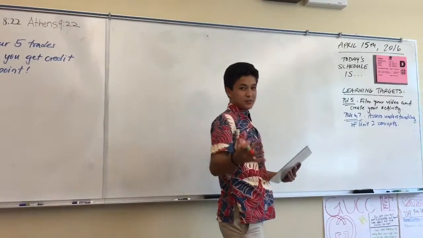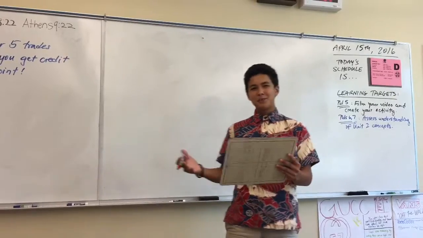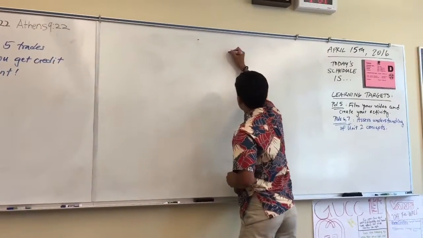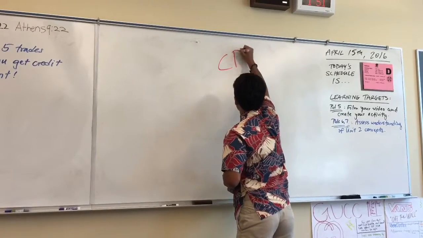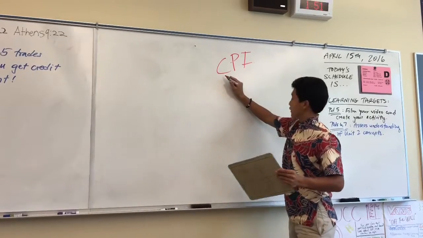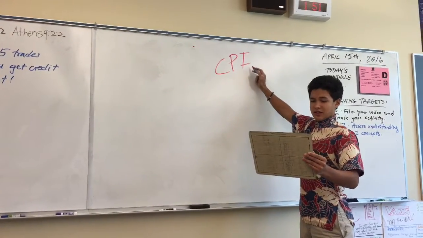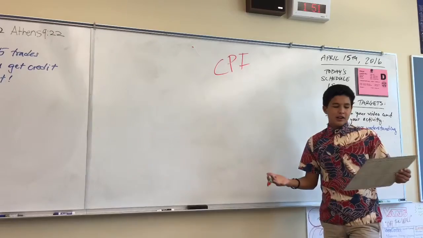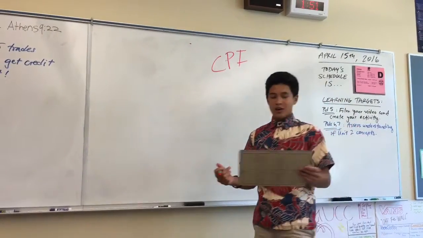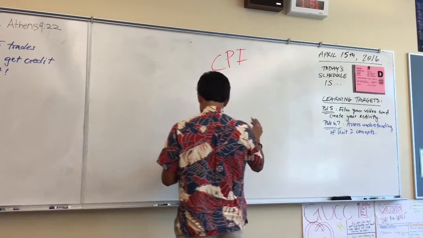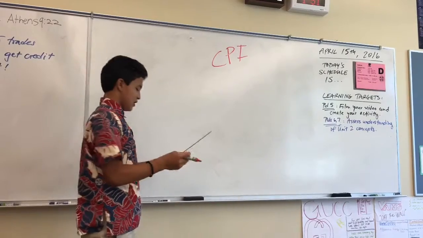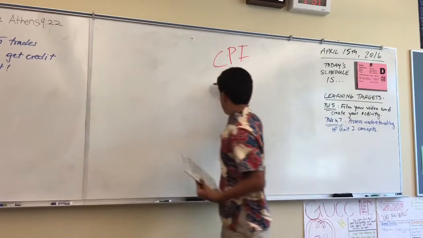What does CPI mean? CPI is the Consumer Price Index. Right there, this for consumer, this for price, and this for index. It is determined by measuring the price of a standard group of goods meant to represent a market basket of typical consumers.